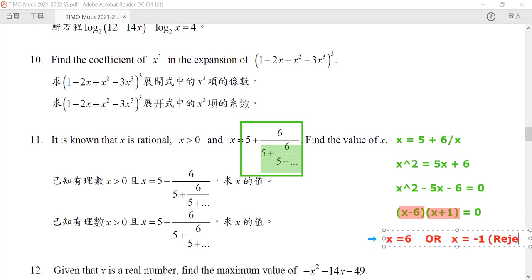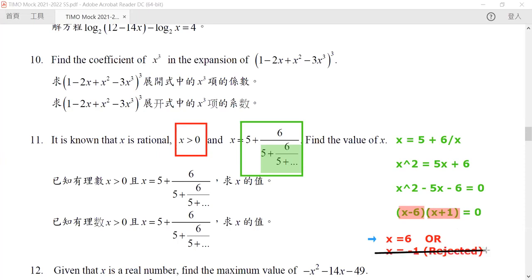Because we already know from the question that x is greater than 0. So this one is rejected, and hence we have our answer, x is equal to 6. Okay, this is our question 11.